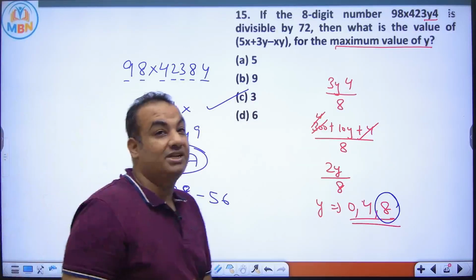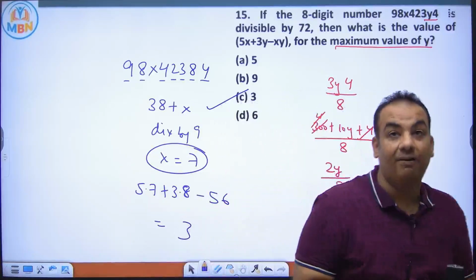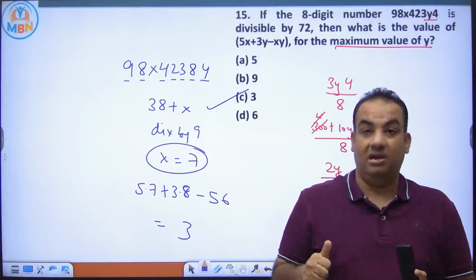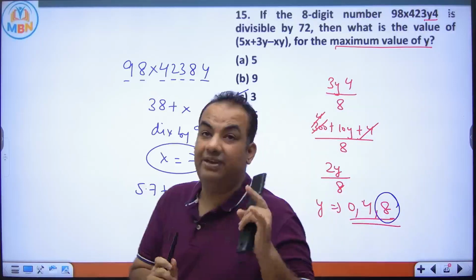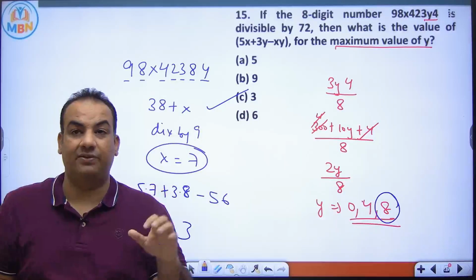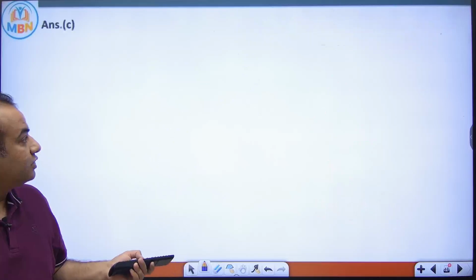So we have done 3 questions on the divisibility rule of 72. Now if it comes in the examination hall, all of you should solve it, because this is a very common question, divisibility rule of 72. Now we are moving to the next question.